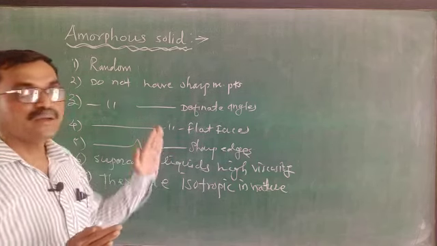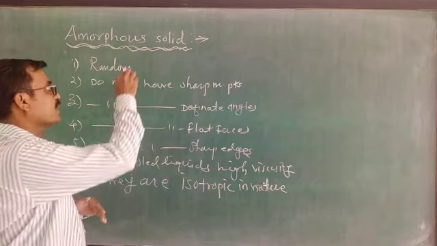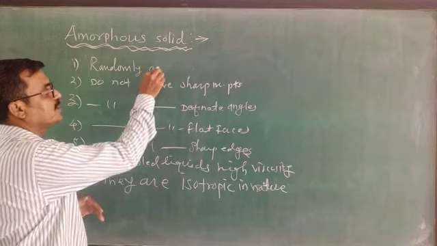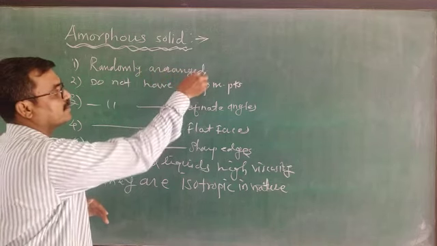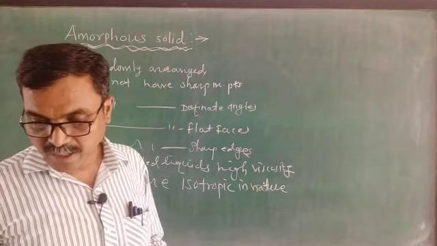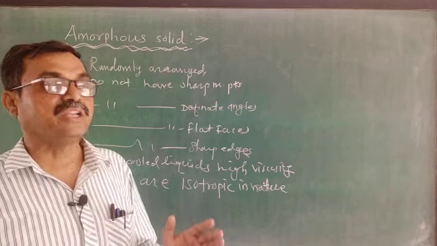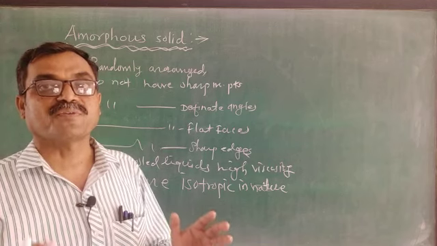In amorphous solids, the constituent particles are arranged randomly. There is no particular pattern. They are randomly arranged, or one can say a non-periodic arrangement of the constituents present in the amorphous solid.